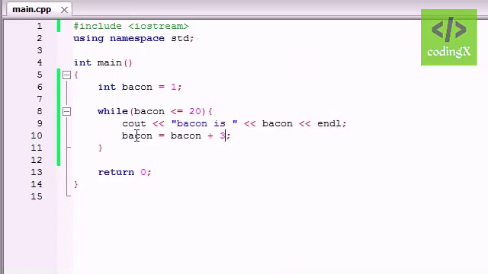So that is the basics of the while loop. Again, all a while loop does is take a certain bit of code and run it over and over and over again until the test is false. And again, like I said at the very beginning of this tutorial, there are many different loops that allow you to take a bit of code and run it over and over again. A while loop is pretty much just the most basic kind. So make sure whenever building your while loops not to forget to change that value, or your loop's going to run forever, and who wants that?